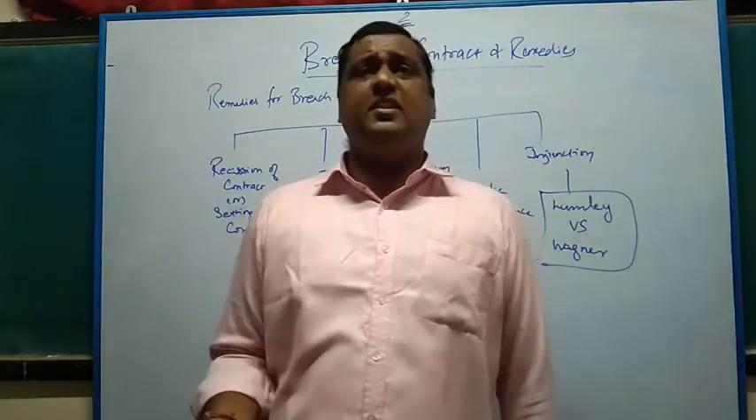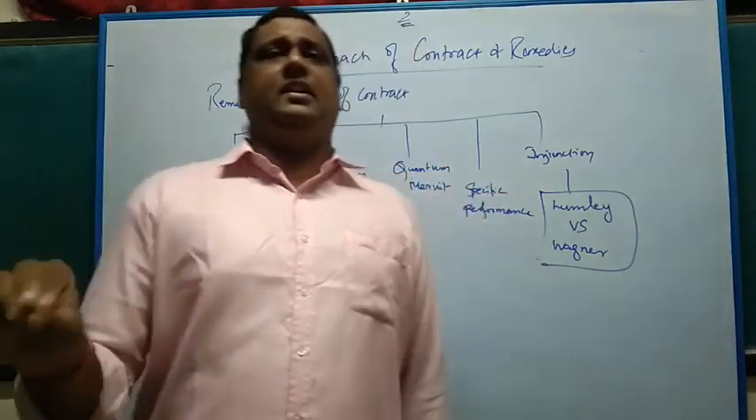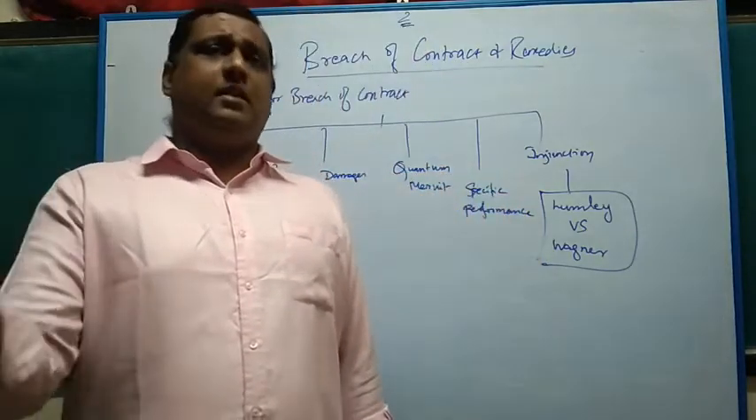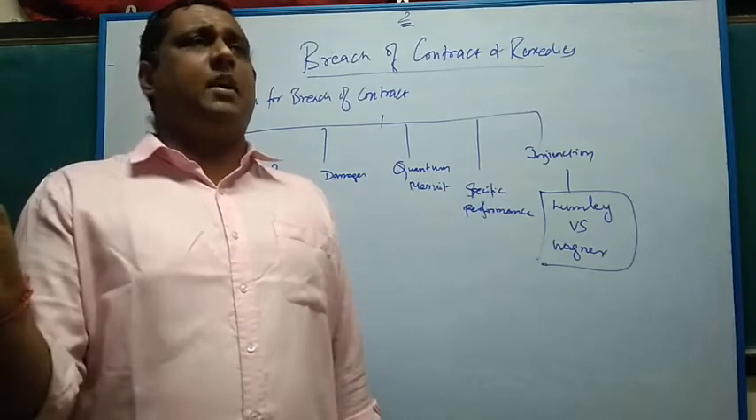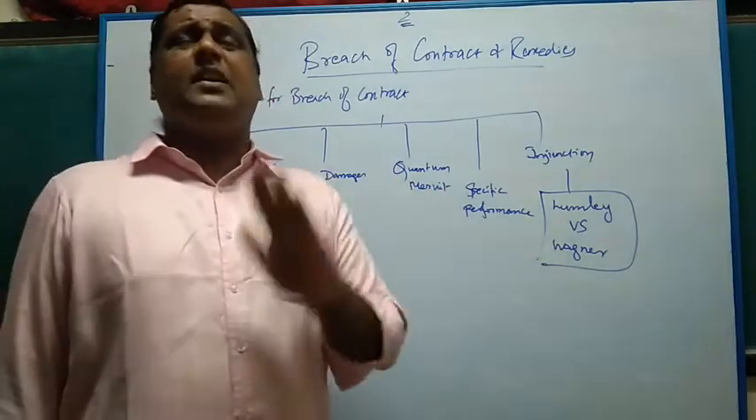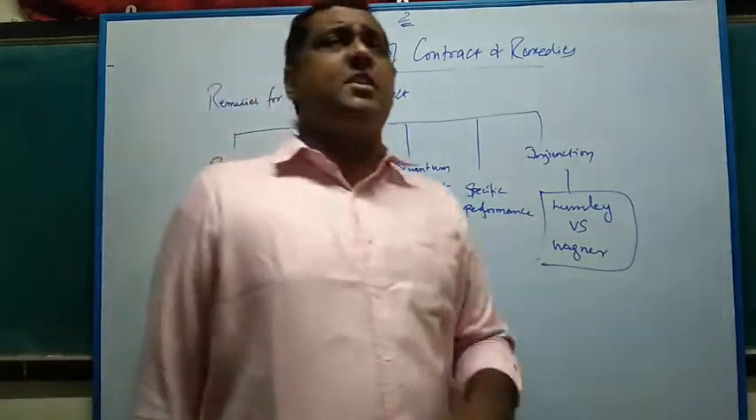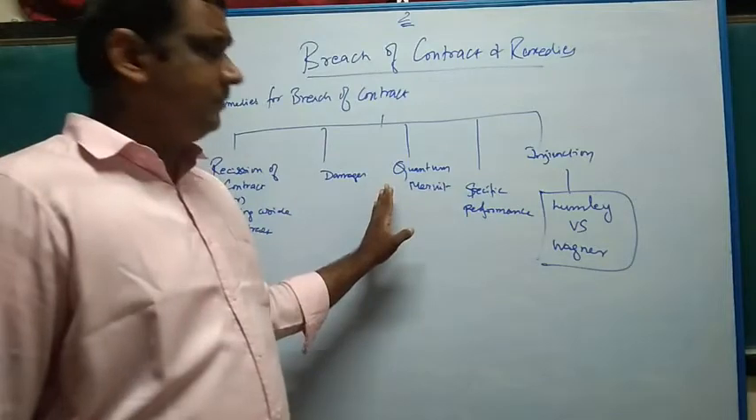Even though there is a breach, still the work is done. So whatever is the work done till that moment, the parties agree to compensate the other party for the work done till date. That is called whatever earned, whatever has merited, whatever has been performed, to that extent compensation is paid. That is called quantum meruit.